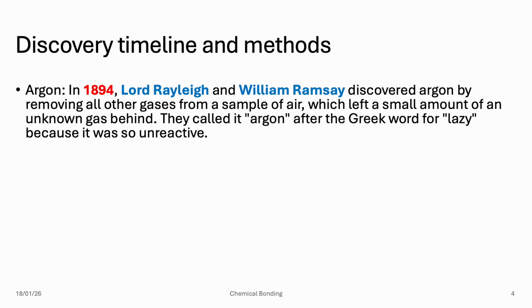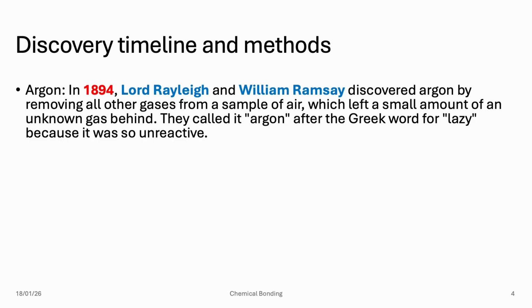So argon in 1894: basically Rayleigh and Ramsay discovered argon by removing all other gases from a sample of air. For the method of collecting, they pressurize the gas, and then use fractional distillation to separate the gases based on the boiling points.